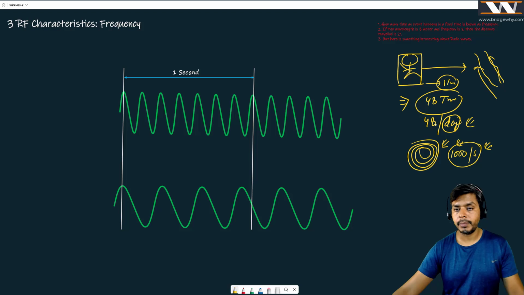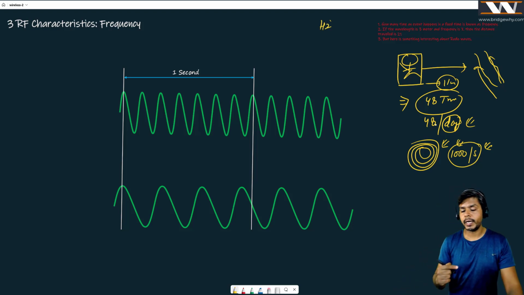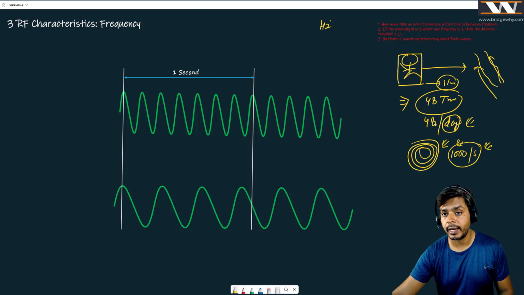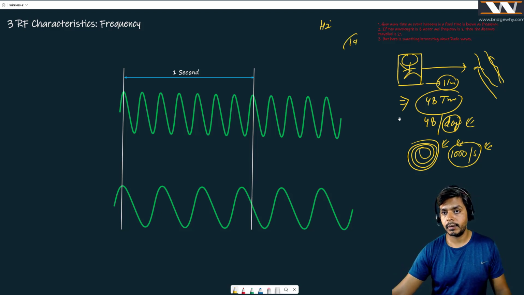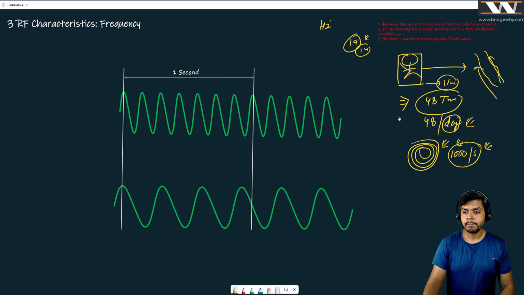So Mr. Hertz came and said how many times an event happens in 1 second is known as frequency. Because some people would say it is happening over one day or maybe 1 year, there must be some standardization. So Mr. Hertz said that if something is happening again and again, in a 1 second period, just count it, and that is going to be your frequency.